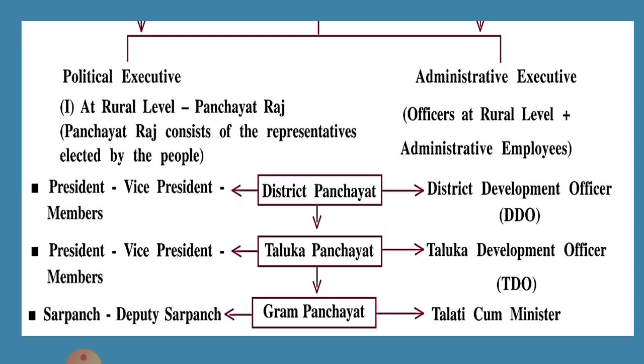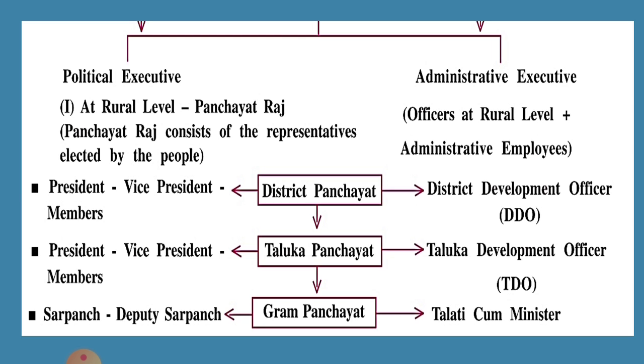In the Taluka Panchayat, again you have a president and a vice president, chosen among the elected members. The Taluka Development Officer, again an appointed post by the government, manages the administration and looks after the expenses and how the income is generated to carry on all the policies and programs for the welfare of the people.